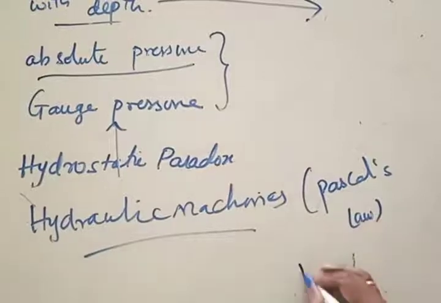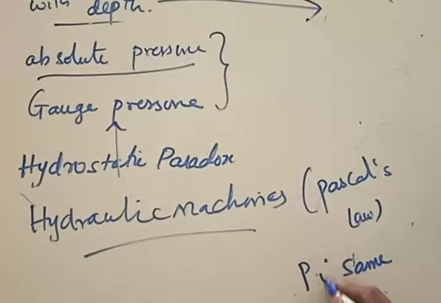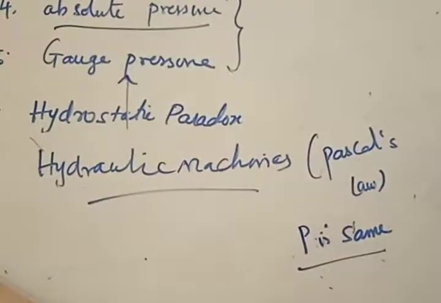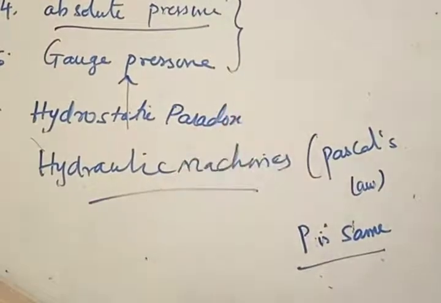Pascal's law states that pressure at any point remains the same as long as the height is the same. This law is also defined in one more way: pressure applied at one point is distributed equally in all directions.